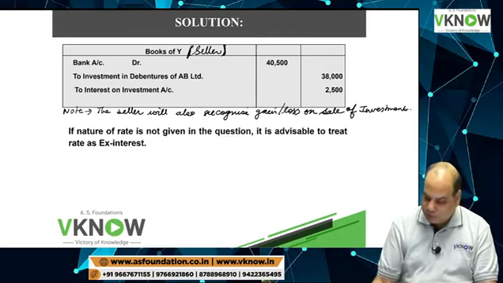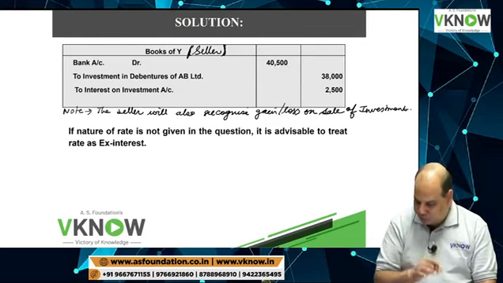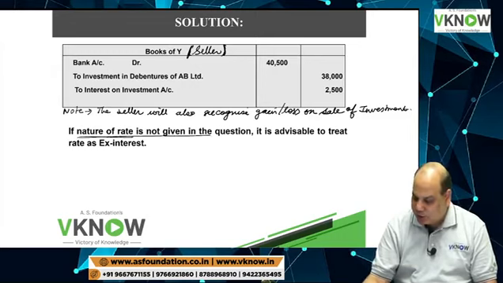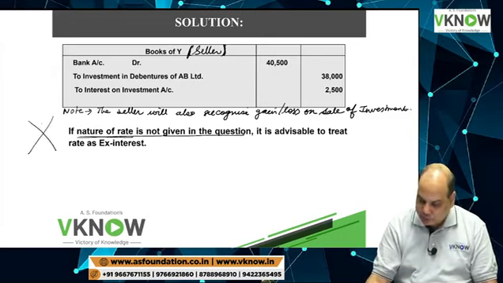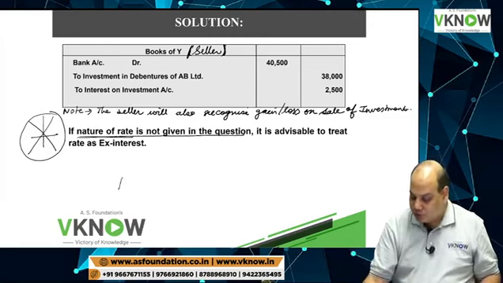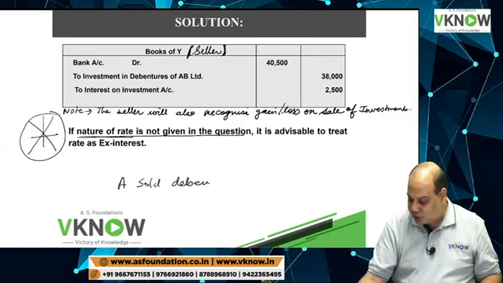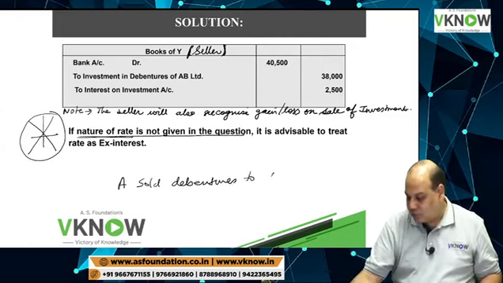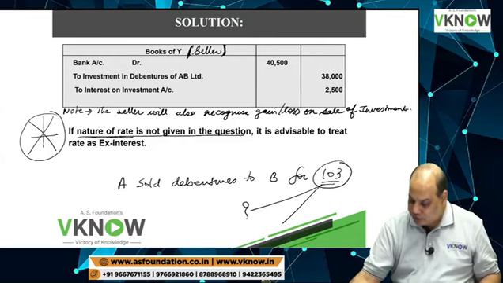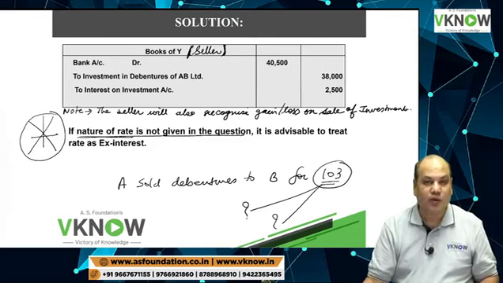Now sometimes in the problem, the nature of the rate is not given. So this is the instruction to the student. The problem says A sold debentures to B for rupees 103, but they have not mentioned whether it is ex-interest or cum-interest.